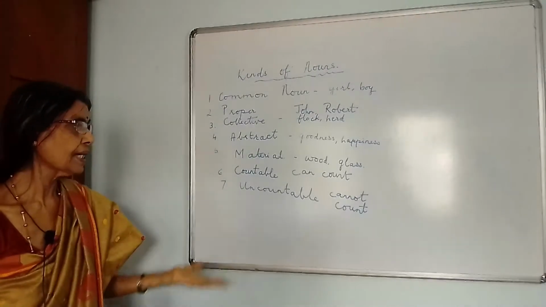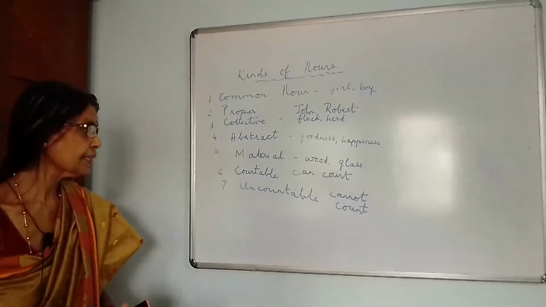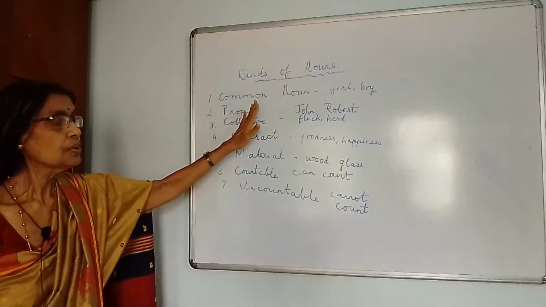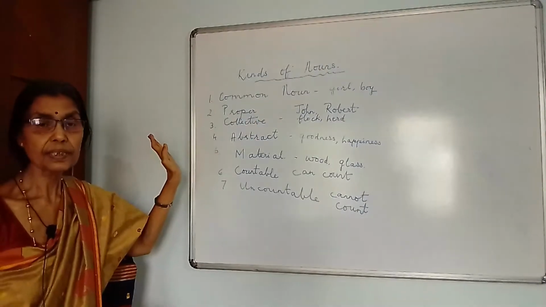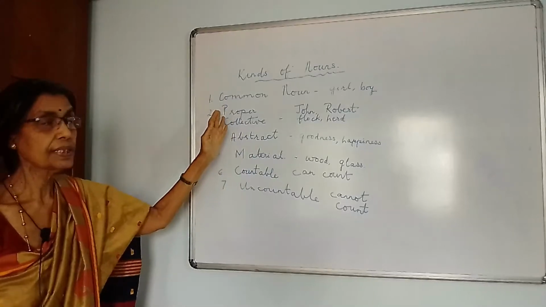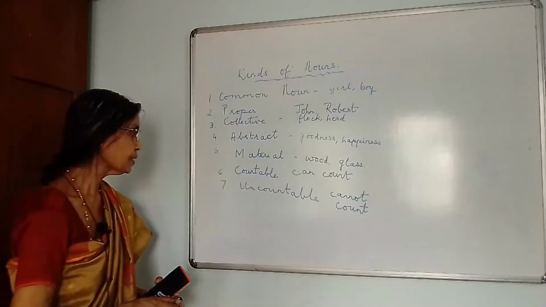Now, how to apply them? For application, we must know how to use them in a sentence. Generally, nouns are used in the beginning of a sentence or at the end of the sentence. Now, in the beginning, we call it as a subject, and at the end, we call it as an object.